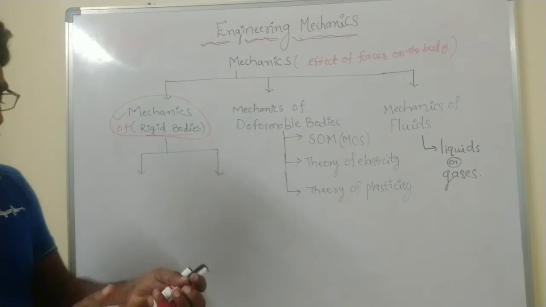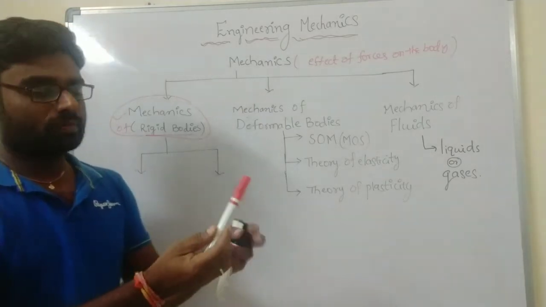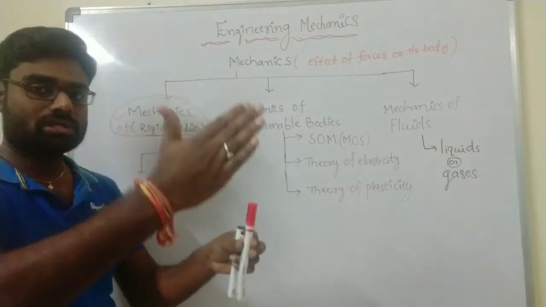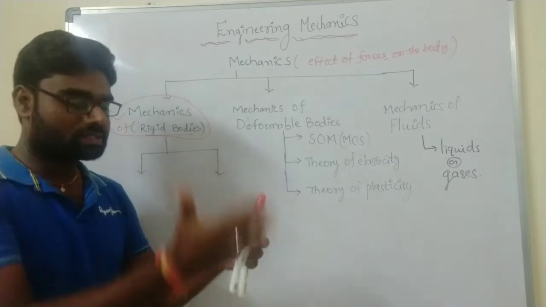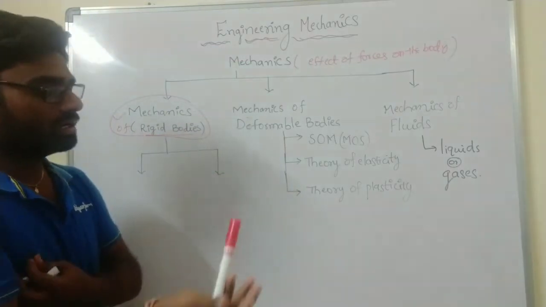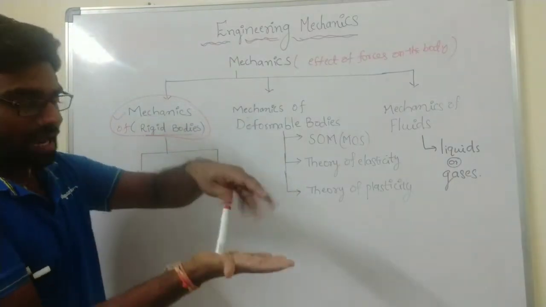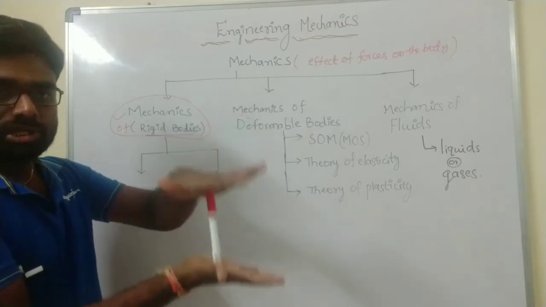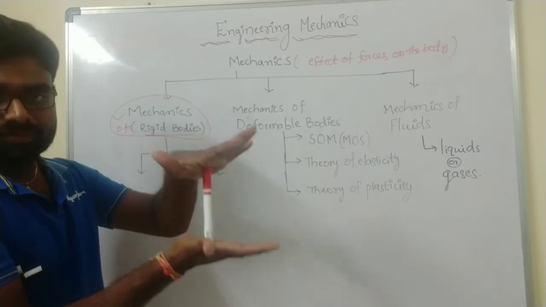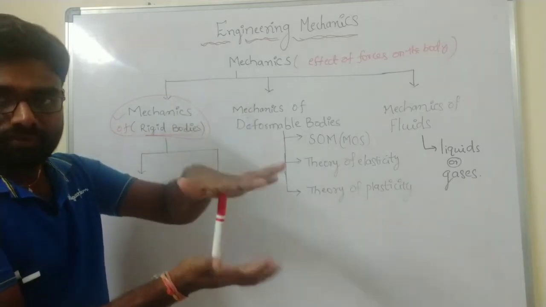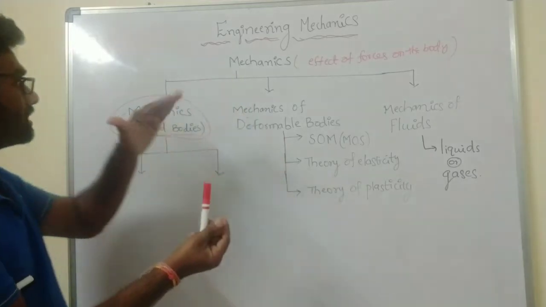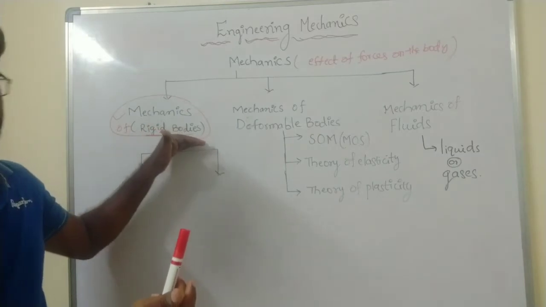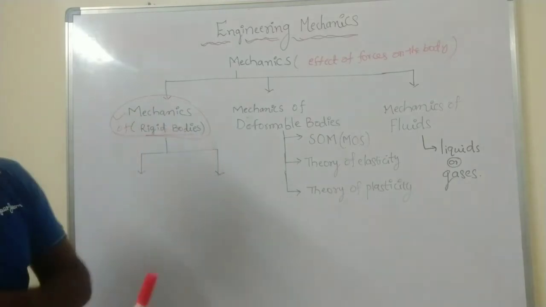See here, now I am taking this pen. The external force is acting on the body, but they do not change the shape and size of the body by external force. This is known as a rigid body. So that is mechanics of a rigid body.